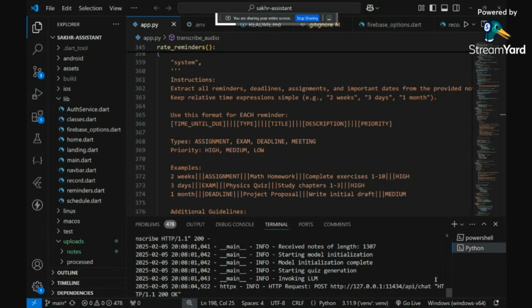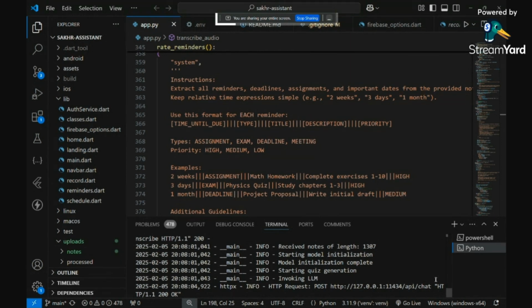So yeah, it's invoking the LLM over here. The reason why it's starting to go slow is because my laptop only uses its full power when it's on charge. So that is why. But it should be fine right now.